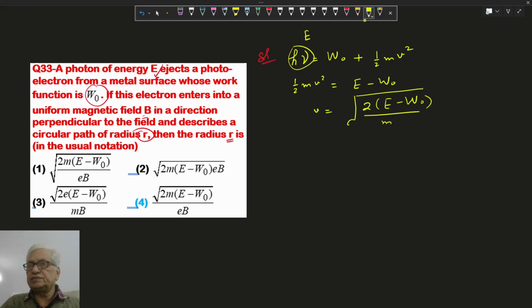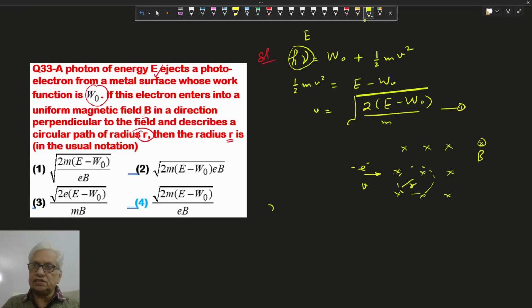The speed of the electrons. And this enters in the magnetic field perpendicularly. Let this magnetic field here be an inward magnetic field, and this is the electron, negatively charged, moving with this velocity perpendicularly, and will be in circular motion like this.